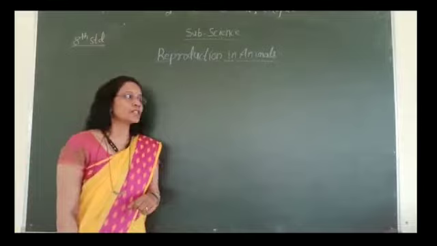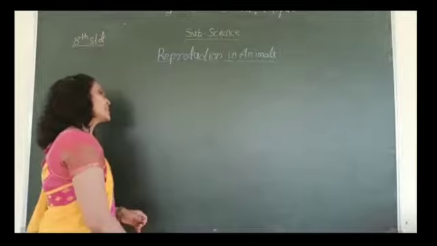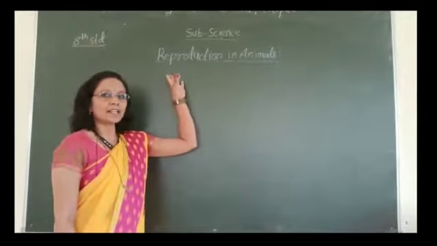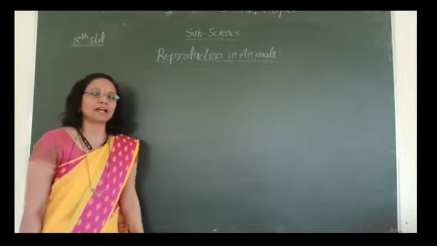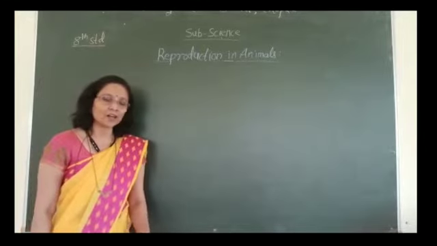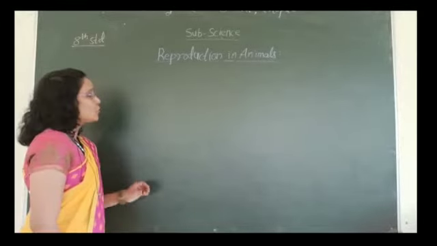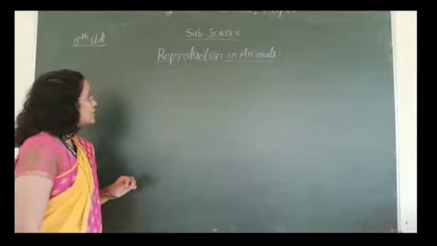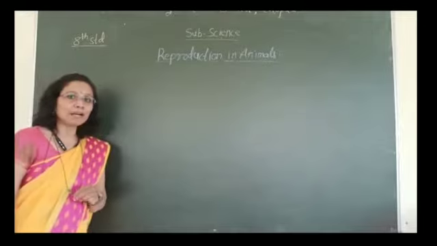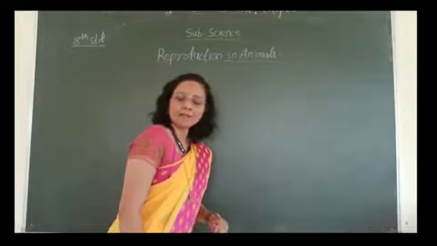Today we are going to discuss reproduction in plants. You know very well the characteristics of living things, that all living things can reproduce to continue their life on the earth. Last year you already saw that all living things, plants and animals, reproduce to continue their life on the earth. Last year in your 7th standard you learned about reproduction in plants. Now this year we are going to discuss reproduction in animals.